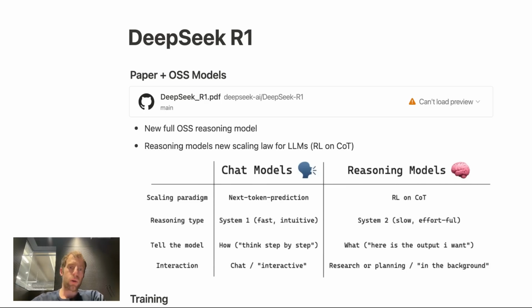DeepSeek just released R1, which is a new fully open source reasoning model from the DeepSeek lab. And it comes with a paper that describes their training strategy, which is quite cool because reasoning models represent a new scaling paradigm for LLMs. I have a separate video on this that's also coming out soon that you can check out.